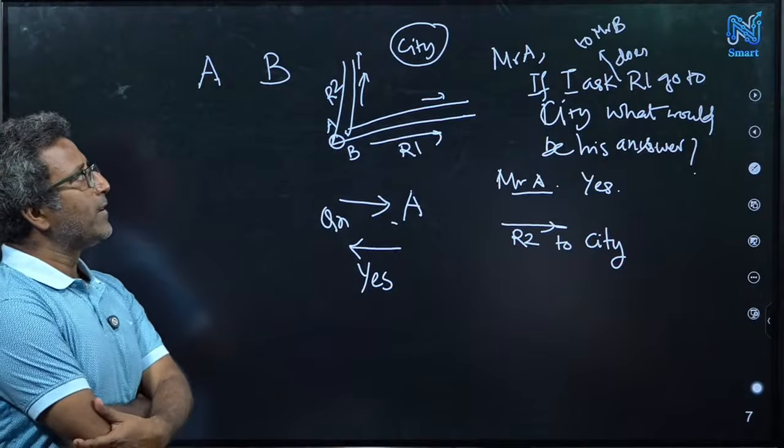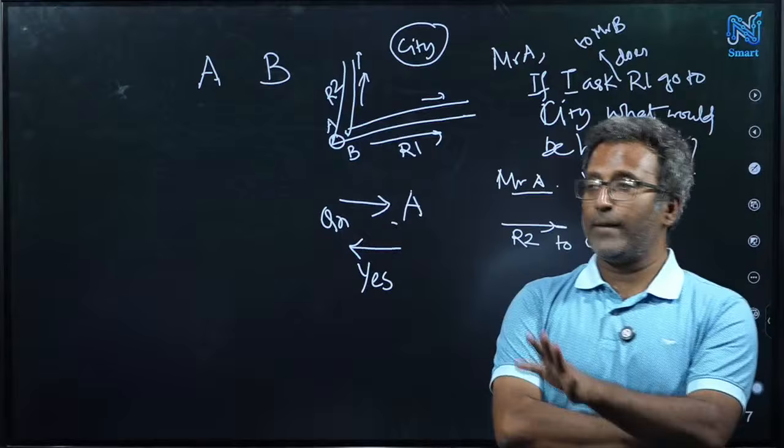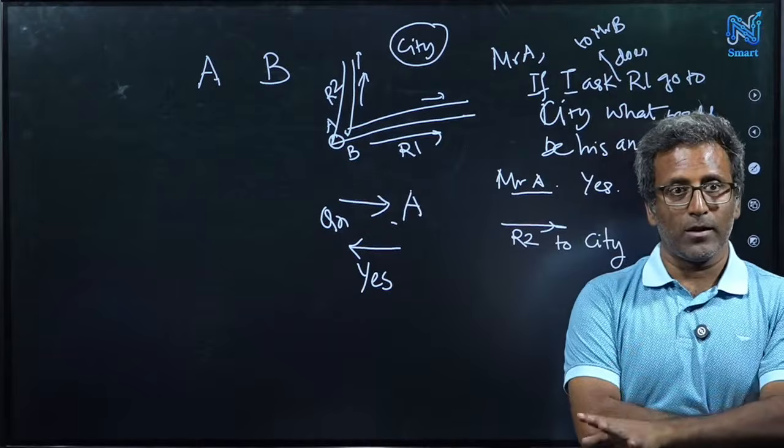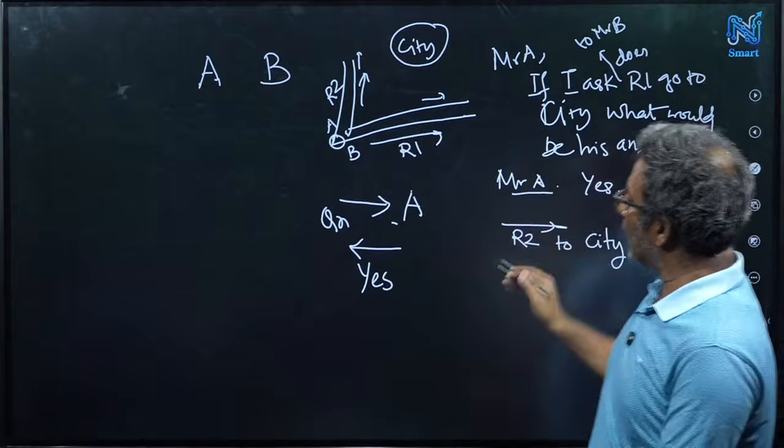We will assume that Mr. A speaks the truth. Exactly. So we'll take 2 cases because we don't know. Mr. A can speak true or false. But if Mr. A speaks true, then Mr. B speaks false. Right? So let's do one case first.